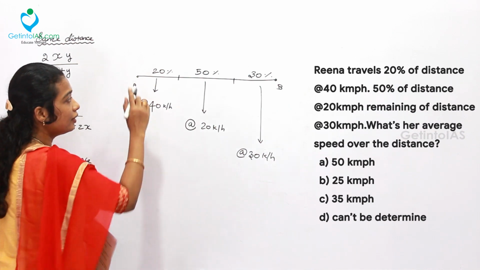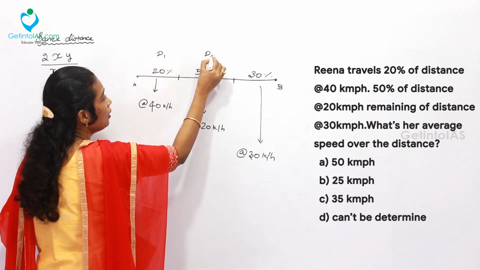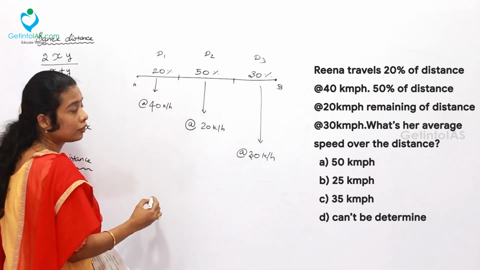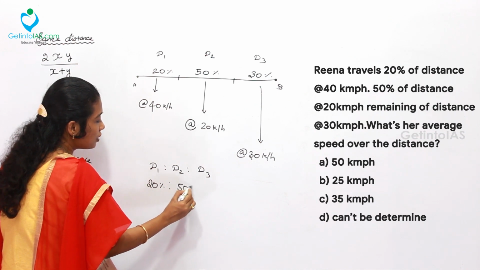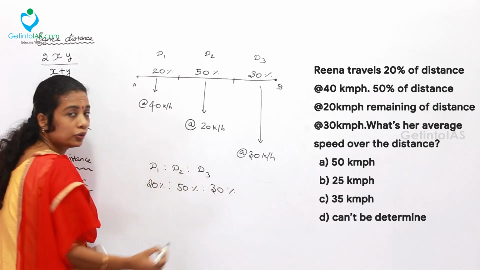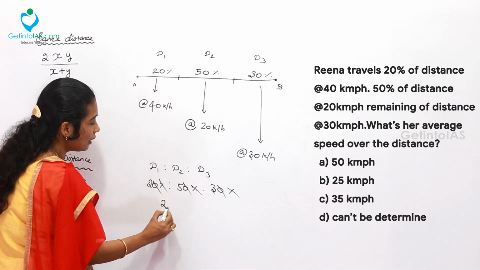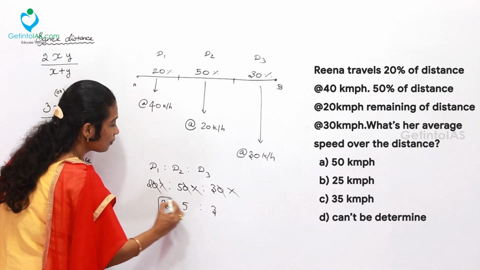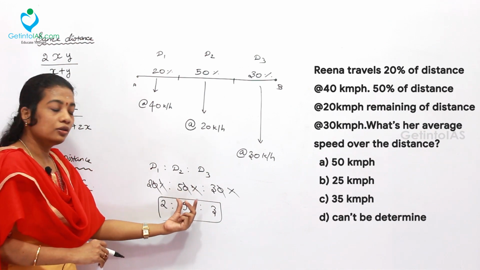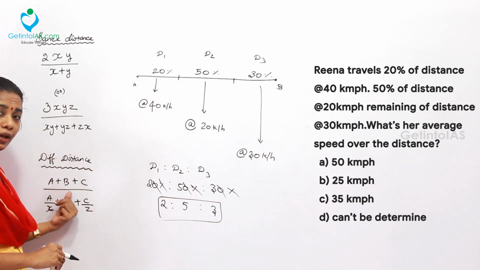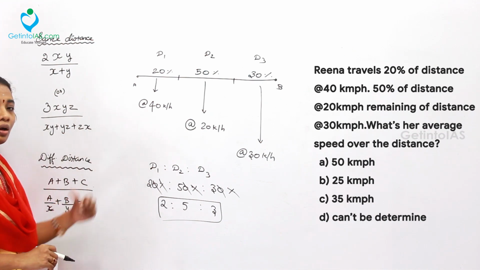So, let me take the ratio between the first distance, second distance and the third distance. Let me call them D1, D2 and D3. So let's take the ratio between them. First one is 20%, 50%, afterwards 30%. You can cancel the percentage, cancel the zeros, and at last 2:5:3. Or else you can take the distances as 2x, 5x and 3x. This is for what? You can take it as a plus b plus c by a by x plus b by y plus c by z. This is the valid formula to solve these questions.